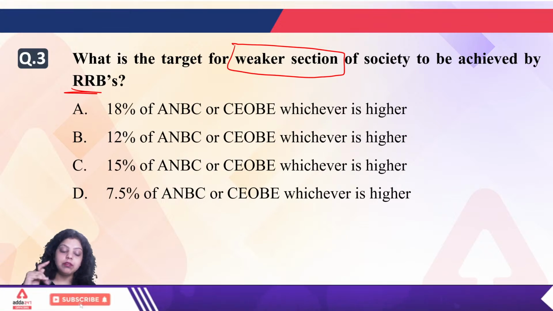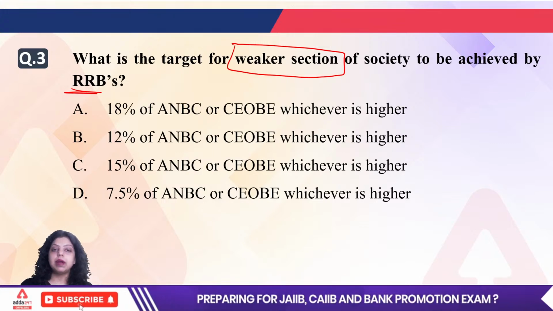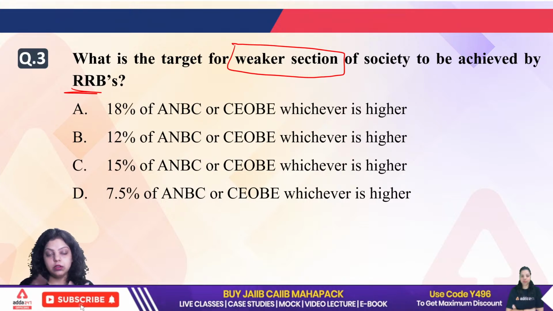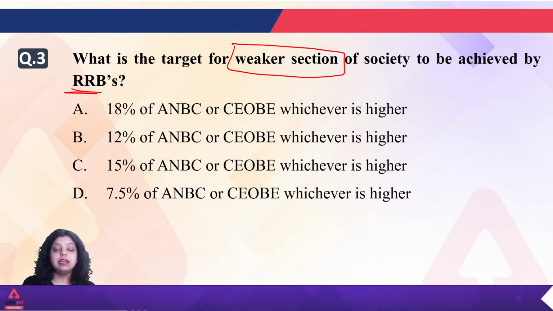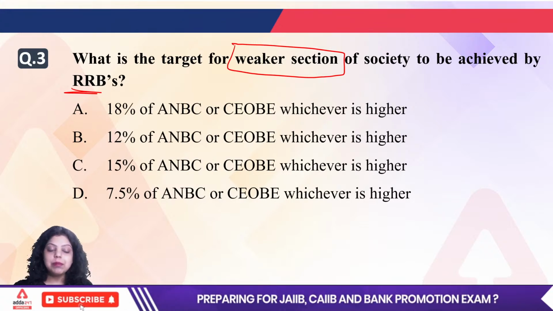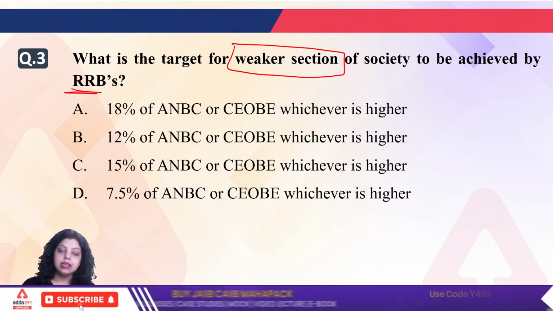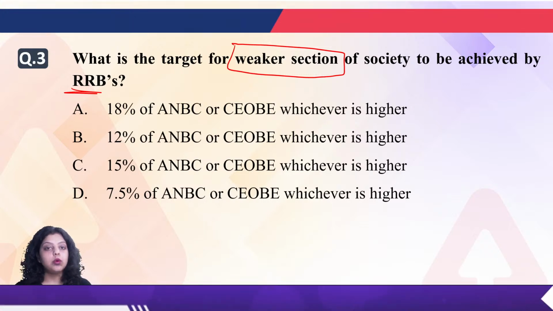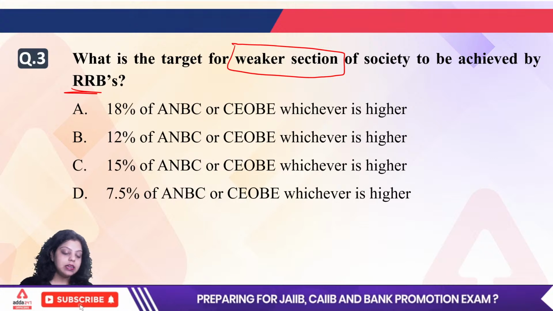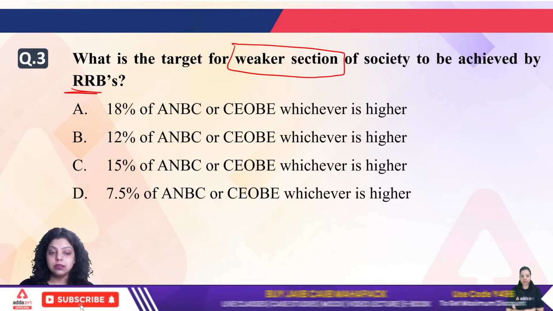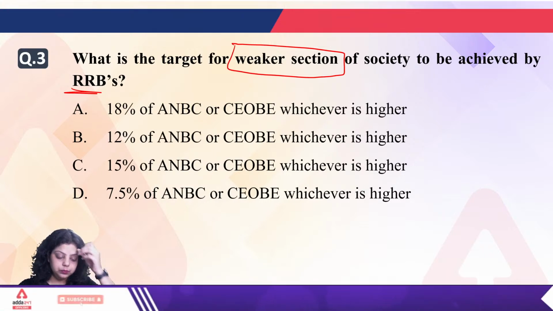In domestic banks, we cover public sector banks, private sector banks, regional rural banks, and small finance banks. In the foreign banks category, we have 2 subcategories: foreign banks with 20 or more branches, and foreign banks with fewer than 20 branches in India. This is the categorization of banks for the PSL target.